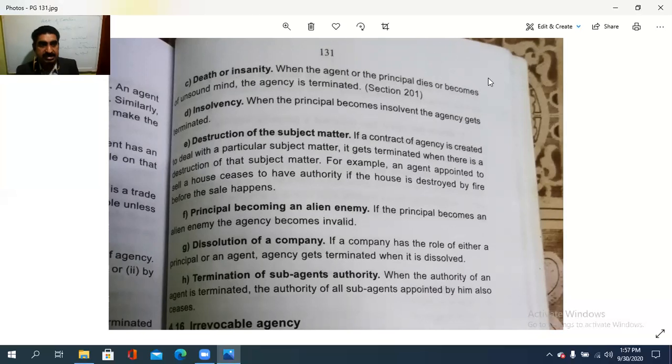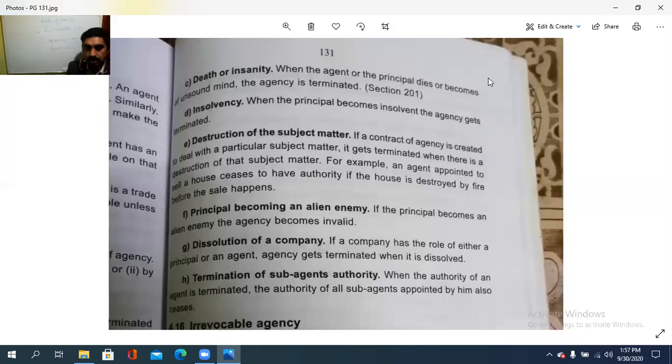Then destruction of the subject matter. What does that mean? The subject matter is that for which the contract was opened, performed or started. If that subject matter itself gets destroyed, then in such a case the agency contract will become terminated or revoked.